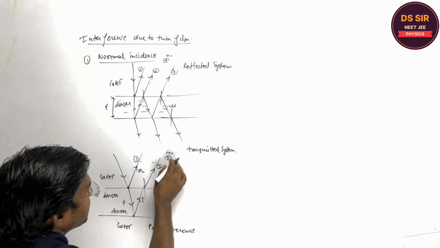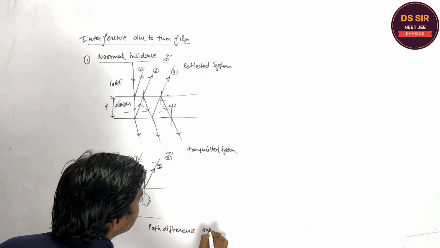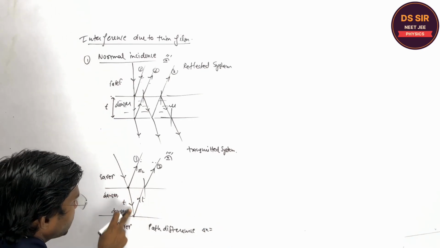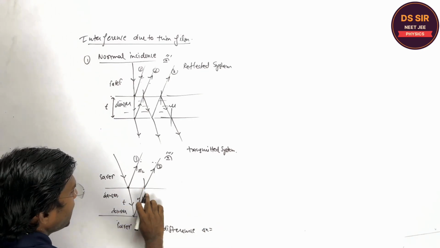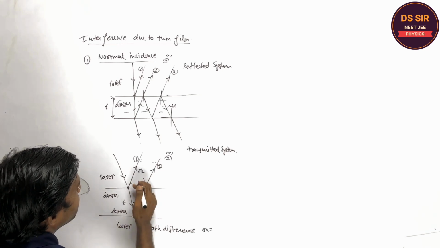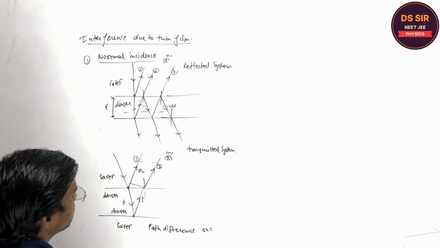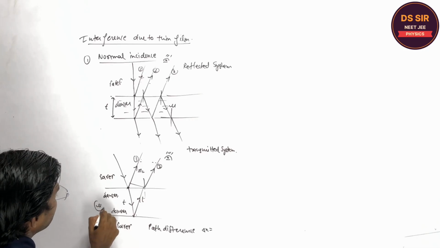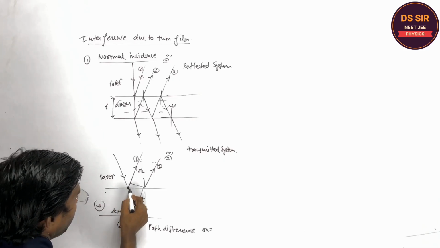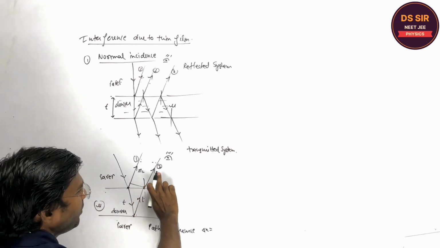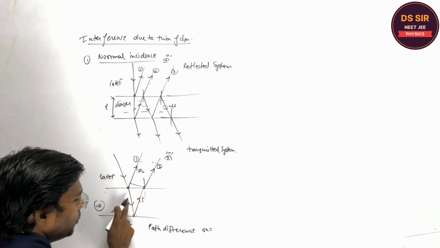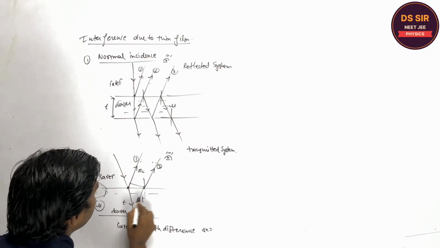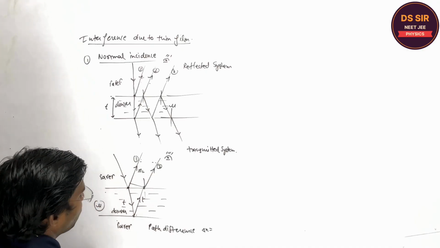If you consider the path difference in the transmitted system, delta x is what? It is t plus t, so this light ray and from here they travel the same distance, t and t. The refractive index of this medium is mu. So the extra path traveled by the second wave is mu t plus mu t, because it is in a medium of refractive index mu.